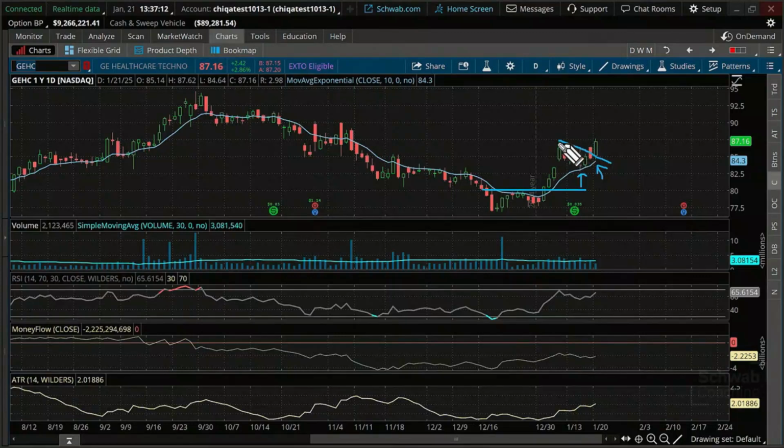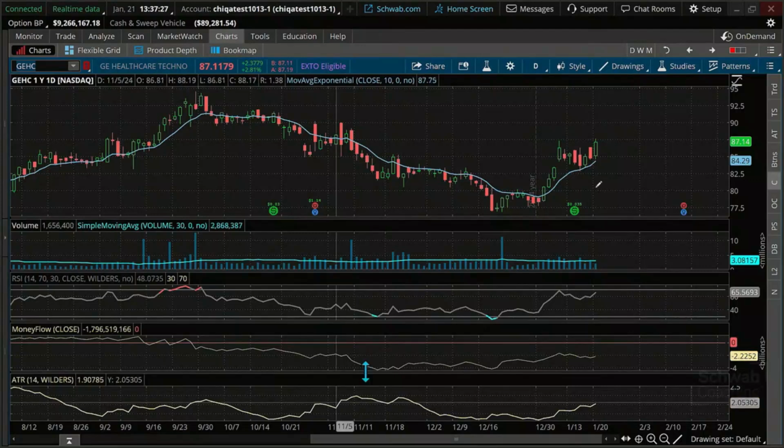But look at this, we're right back to the same resistance level. This high over here is testing where we're at right there. So I'm just going to put this in because we just don't know. I mean, we've backed off today's level a little bit. So we're going to do something similar here as well and kind of break this down.